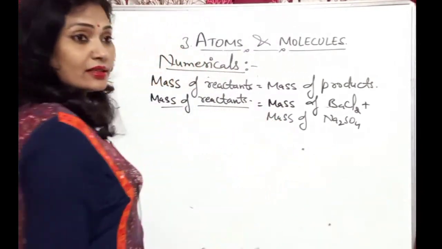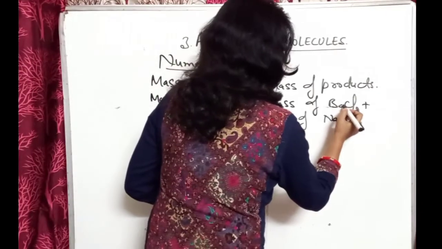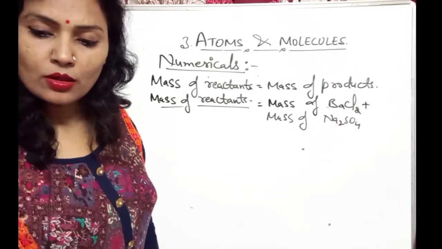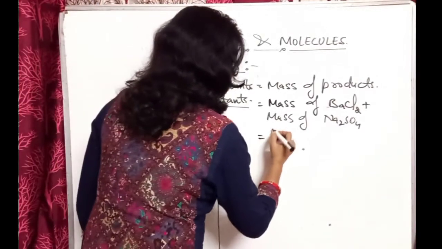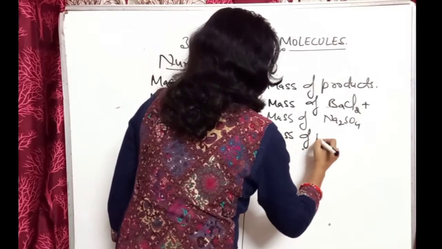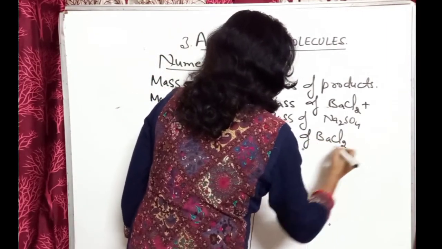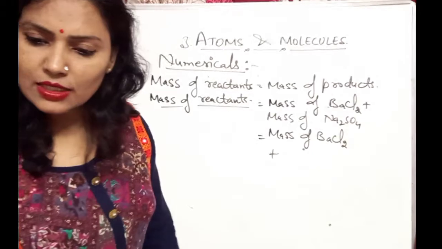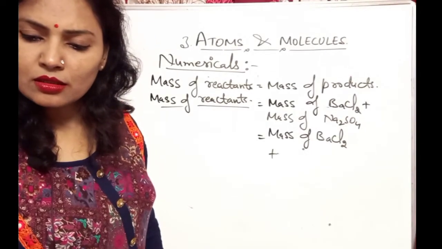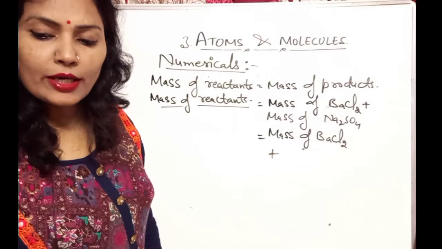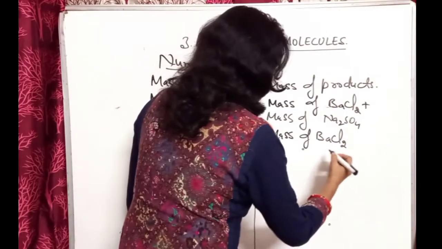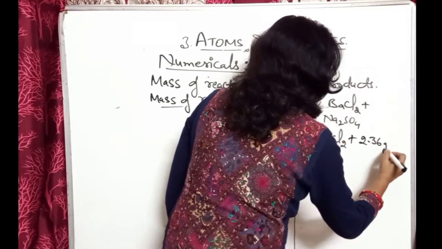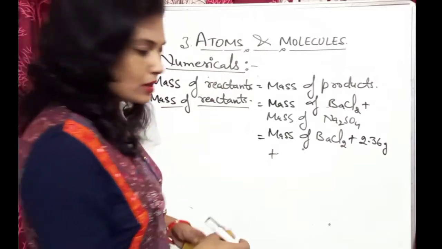First of all we will write the given values. Mass of BaCl2 is not given, plus what is given? Mass of Na2SO4 is given. What is that mass? I think the mass is 2.36. So you can write plus 2.36 gram here.